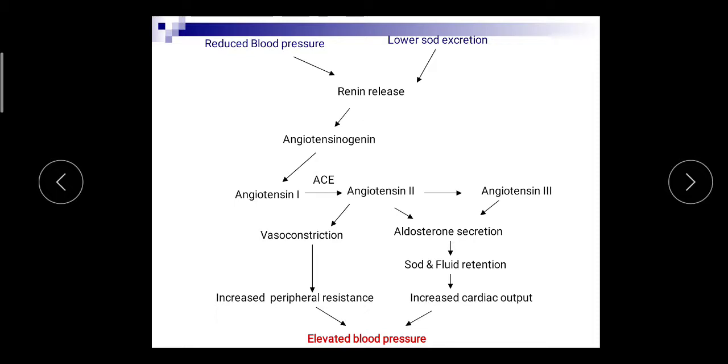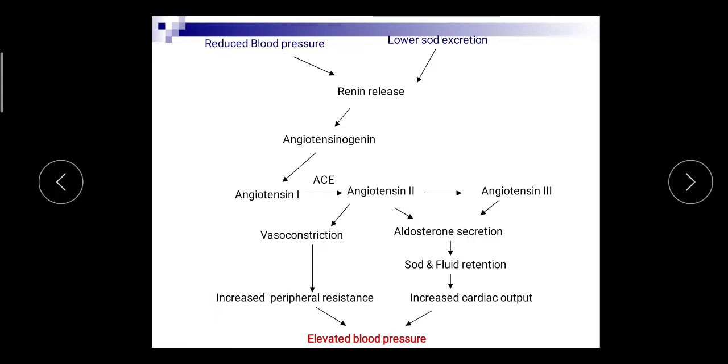Now angiotensin 2 is a potent vasoconstrictor agent. It causes vasoconstriction and increases the peripheral resistance. So it will be responsible for the elevated blood pressure.